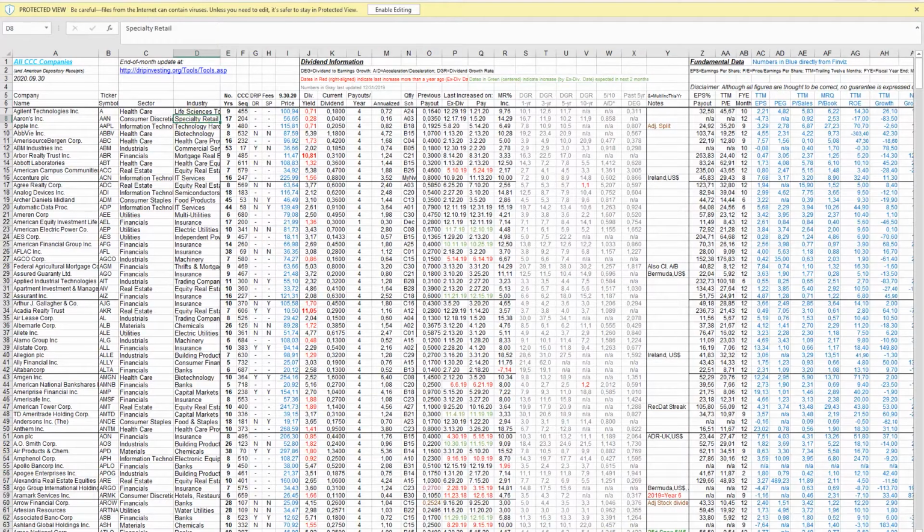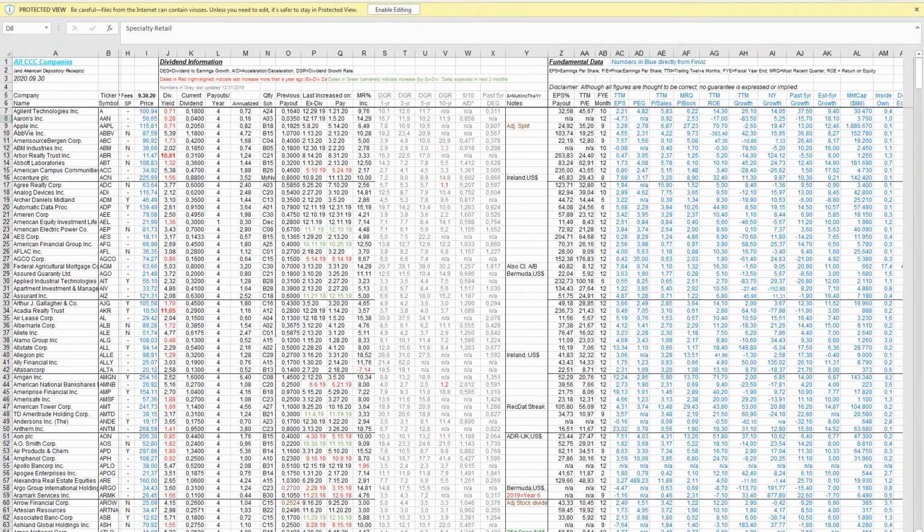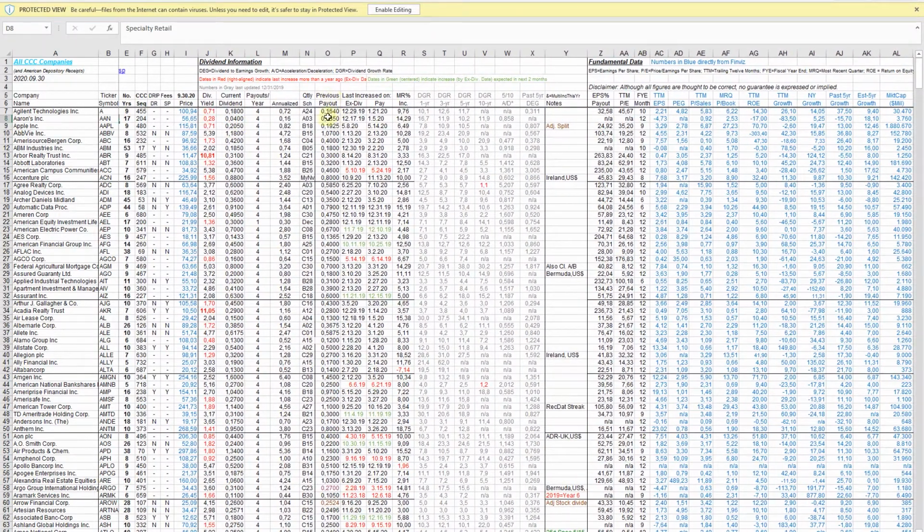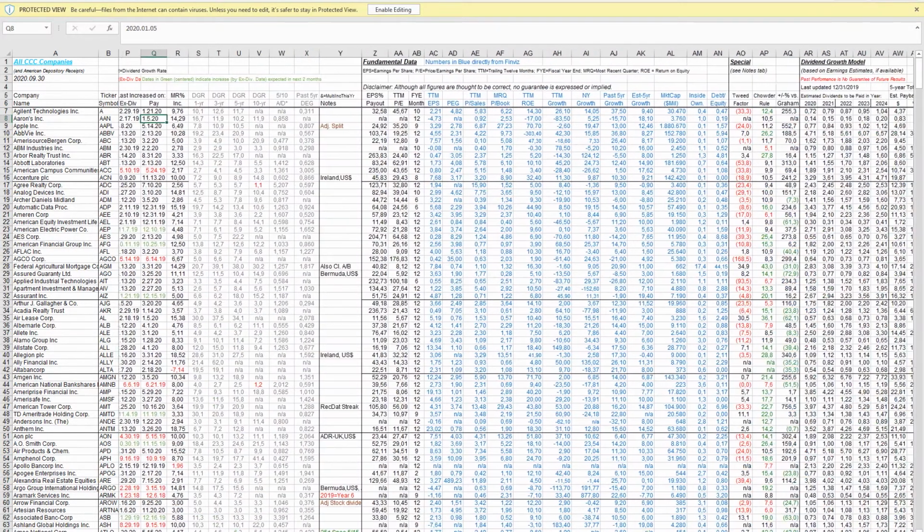So, of course, we want to have a chart that would show us for which months which companies are doing the payout. And in this Excel file, if we go through the columns, we can see the date of the previous payout, when it was executed, but that's just the only date we have. So that's about all. Unfortunately, we don't have that data in this Excel file. We'll have to take it from somewhere else.